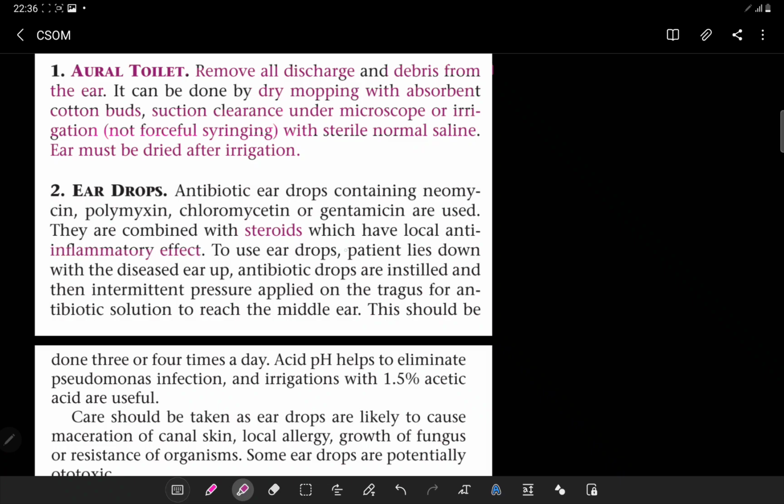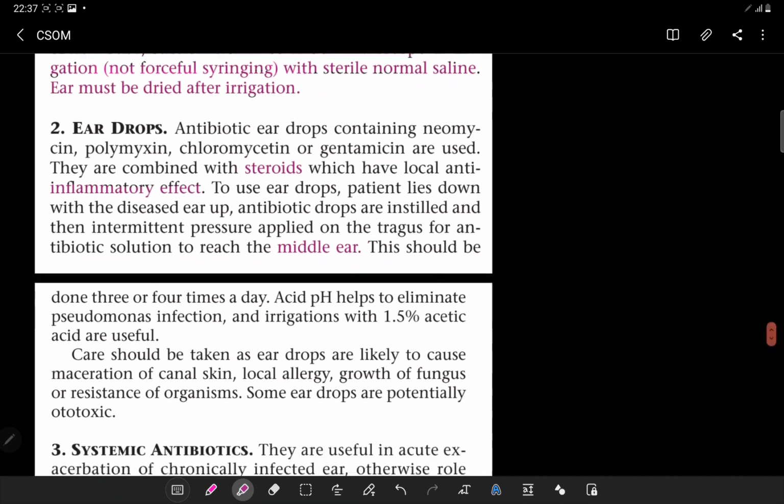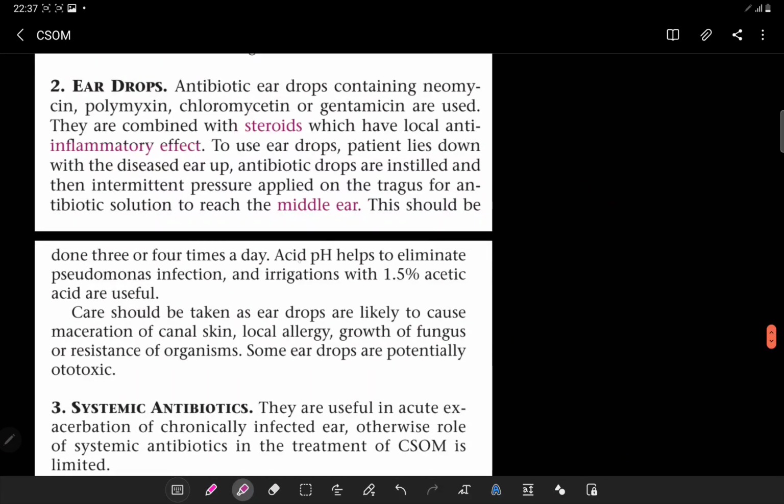To use the ear drops, the patient lies down with the diseased ear up. Antibiotic drops are instilled and then intermittent pressure is applied on the tragus for the antibiotic solution to reach the middle ear. This should be done 3 or 4 times a day. Acid pH helps to eliminate the Pseudomonas infection, because this is the main organism responsible for CSOM. And irrigations with 1.5% acetic acid are useful.